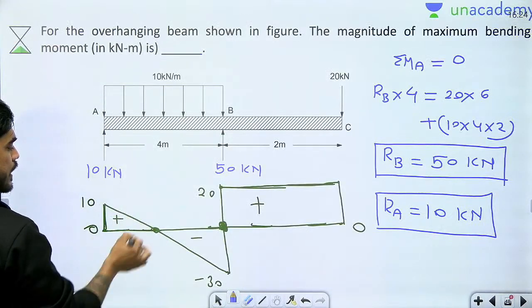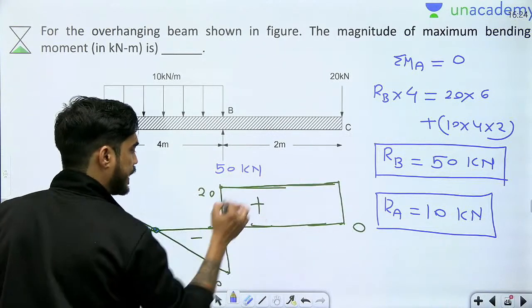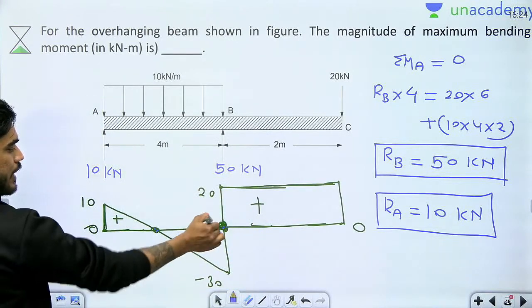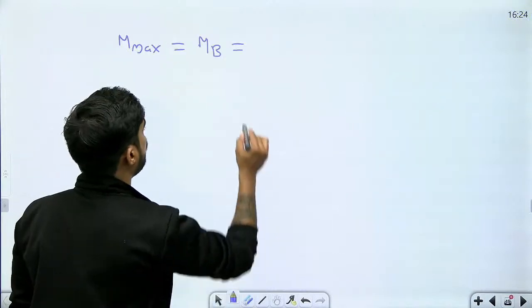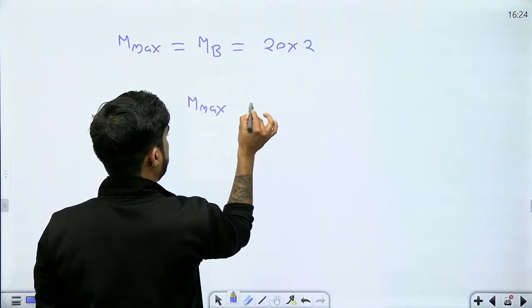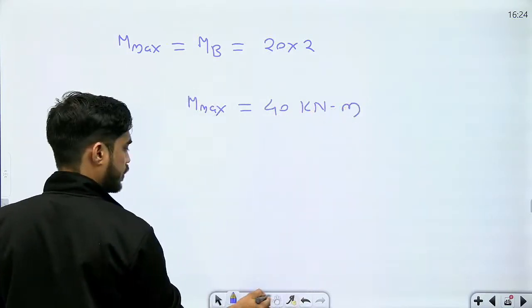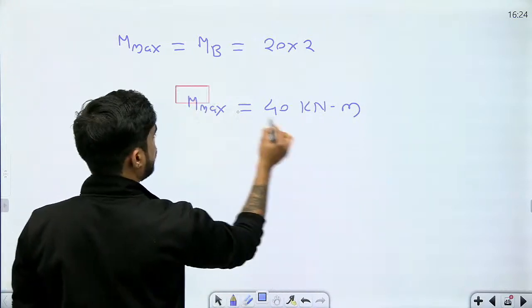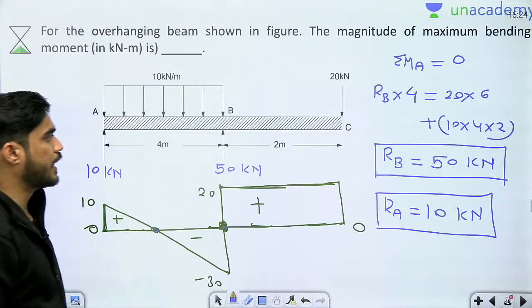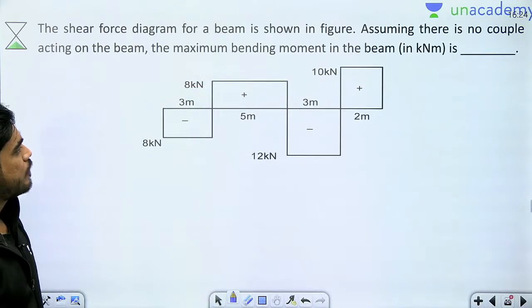If this area was bigger, then this will be the maximum bending moment. But यहाँ पे area ज़्यादा है, तो this will be maximum bending moment. M maximum 20 into 2, 40 kilonewton meter. So this will be the maximum bending moment. Is it clear to you? क्या ये आप लोगों को clear हुआ? Yes, very good.